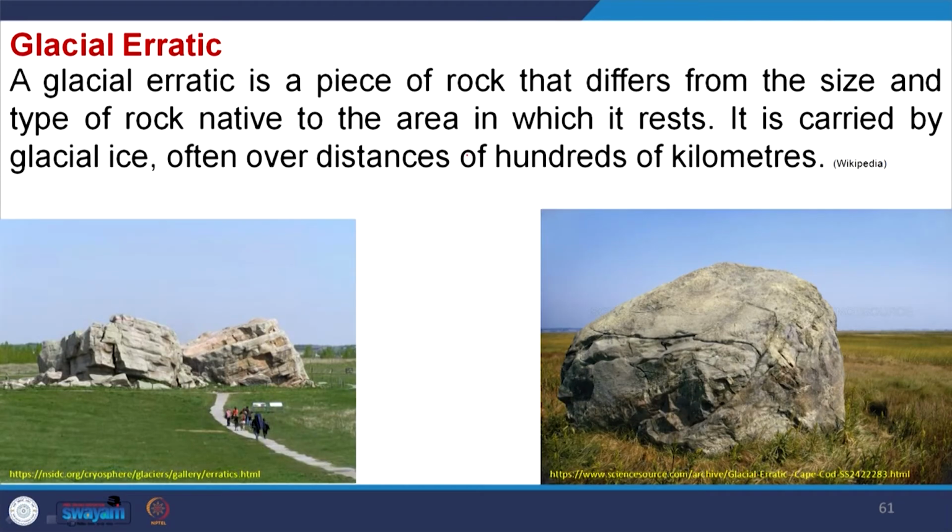The glacial erratics that we have already discussed are foreign rock which is transported hundreds of kilometers from its original position due to glaciation, and it falls in an area which has no relation with the surrounding rock. That is called glacial erratics.